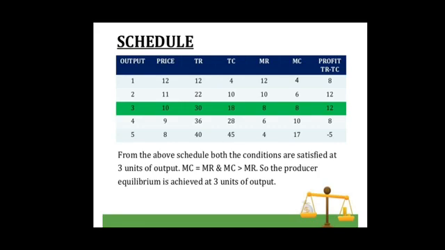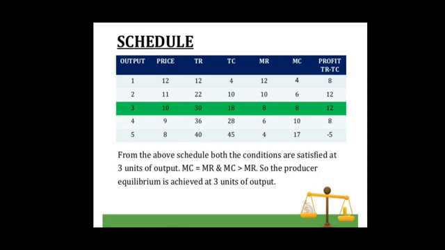According to this table, both the conditions of producer's equilibrium are satisfied at 3 units of output. That is, at 3 units of output, marginal cost is equal to marginal revenue, as marginal cost is rupees 8 and marginal revenue is also rupees 8. So marginal cost is equal to marginal revenue.